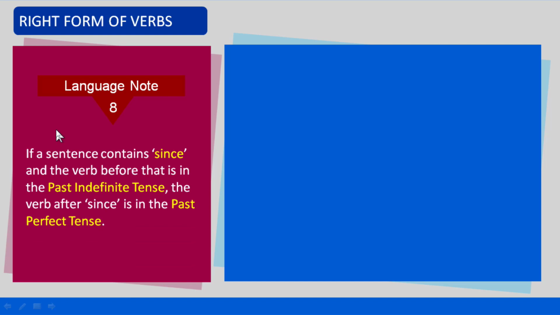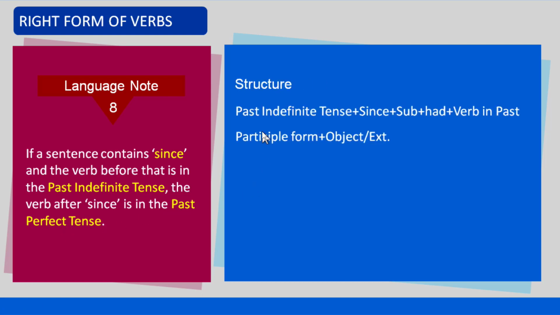Language note number 8. If a sentence contains since and the verb before that is in the past indefinite tense, the verb after since is in the past perfect tense. Structure: past indefinite tense plus since plus subject plus had plus verb in the past participle form plus object or extension.